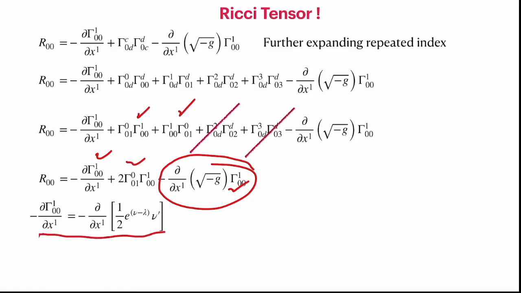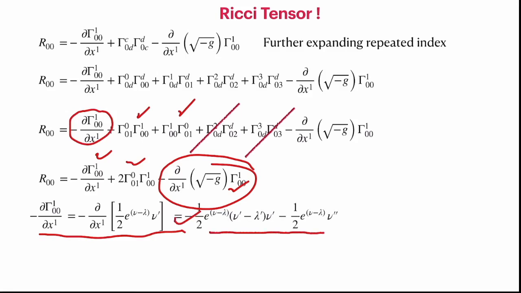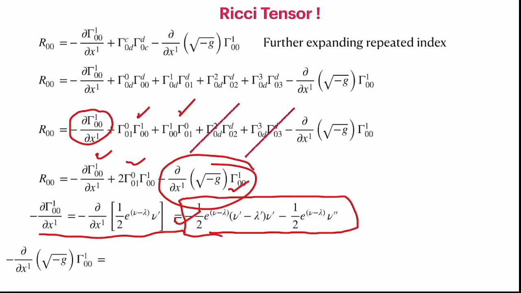So the first one is a differentiation of gamma 1,0,0 with respect to r, and that is what we have, and that can be further expanded and written in terms of first and second derivatives of nu. And then the second term requires the computation of this derivative, which also can be easily done.